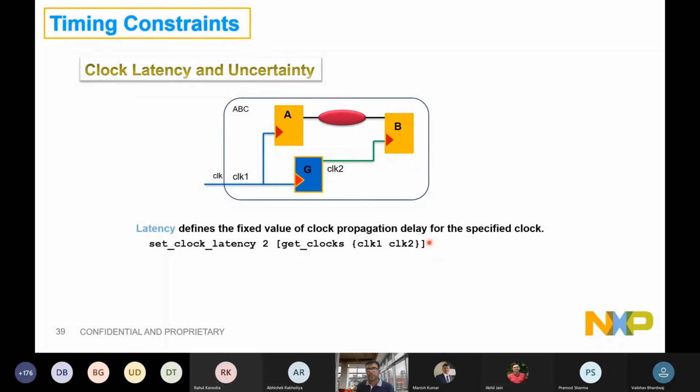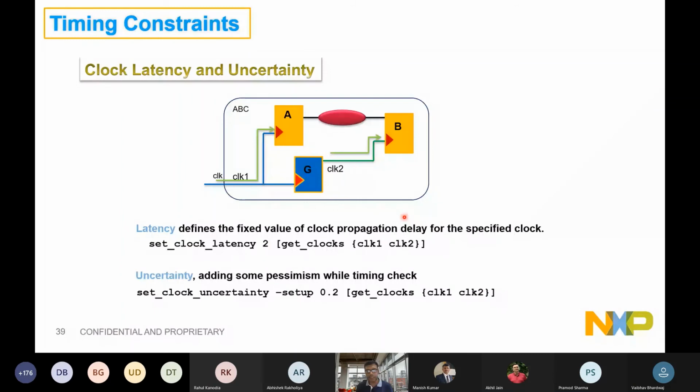See, during placement, these clock tree cells are not laid. These clock tree cells are not there. After the design is placed, later on the clock tree is done. Before that, you need to model it by using certain commands. When you say set clock latency 2 on clock 1 and clock 2, that means I am guaranteeing that while placement, you assume a latency of 2, which I will be making after CTS. So a stage of implementation we need to model during synthesis and placement in the form of a latency. That will be part of our constraints too.